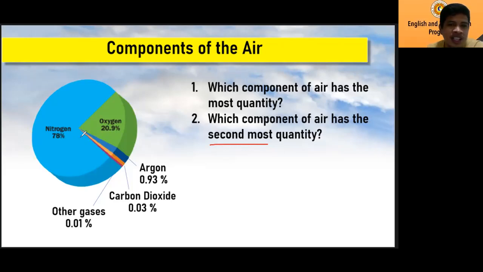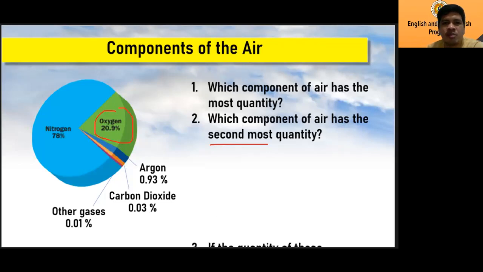Very good, Pancake. So oxygen has the second most quantity. Living things like us, humans, people, and animals, are breathing oxygen. That's why it's very important to us human beings. Oxygen is the second highest.